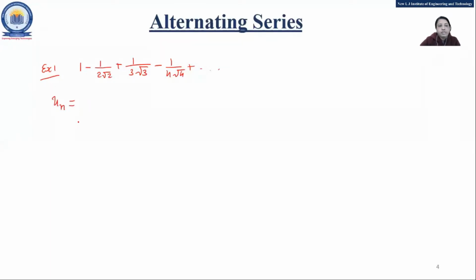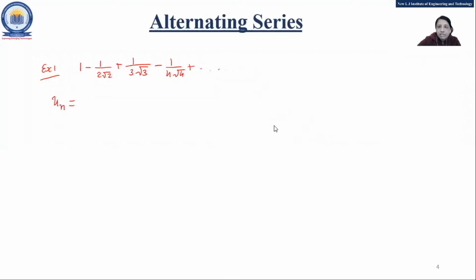What should be the un? Okay, just calculate it. How are we supposed to generalize the series in terms of n? Here all the numerators are 1. You can see it's either plus 1 or minus 1 in the numerator. So what is supposed to be there?